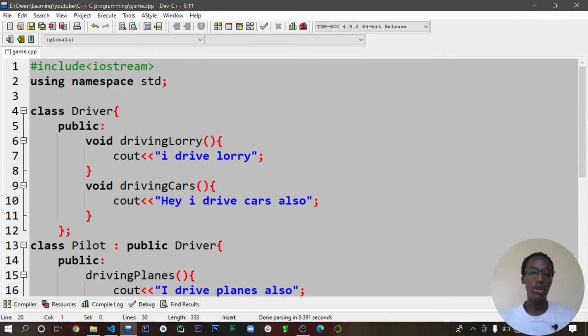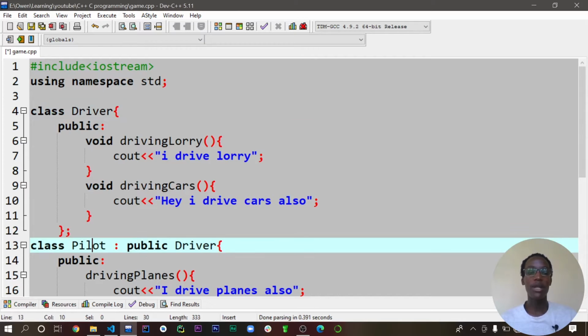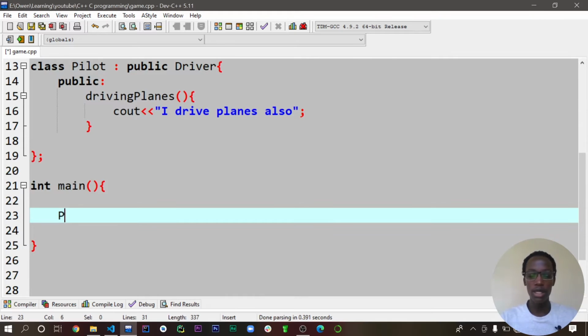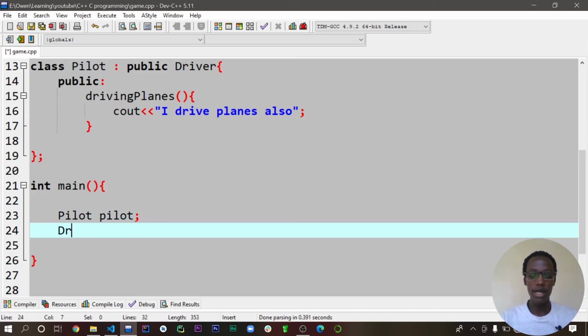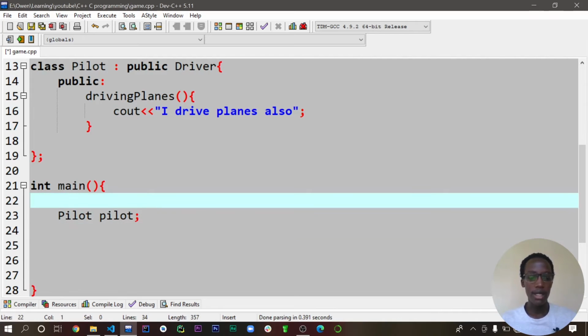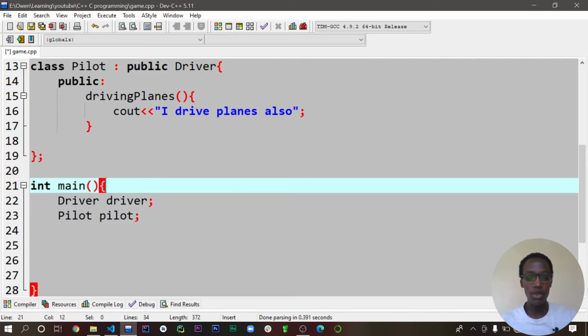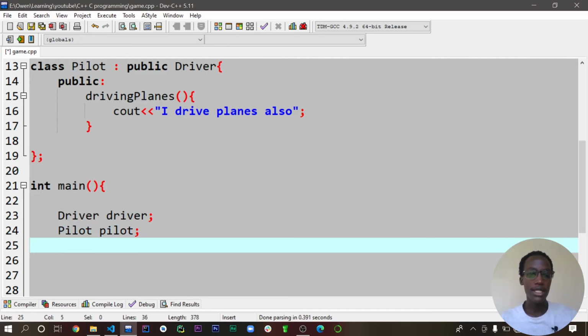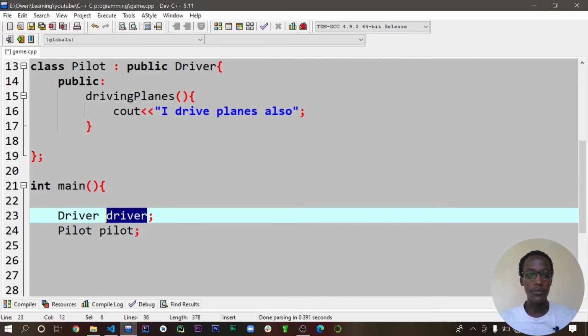Once we are done with this, we can go and instantiate the driver class and the pilot class. So let's do this in our main method. We're going to say Pilot, then give it a name, pilot. Then we also have a driver, and you're instantiating it with Driver. So we have already instantiated the two classes. I want you to remember that this is the main class. I'm just putting it here, although the order doesn't matter, so that it becomes a little easier for you to understand.